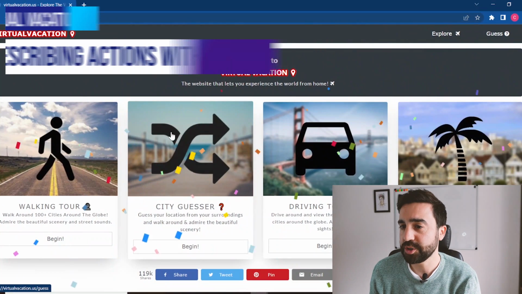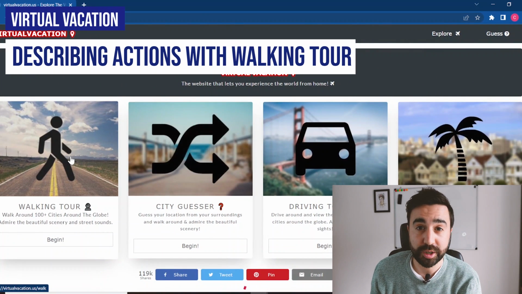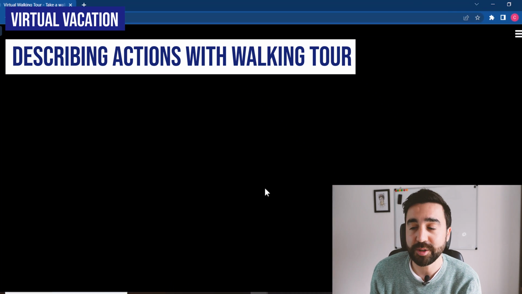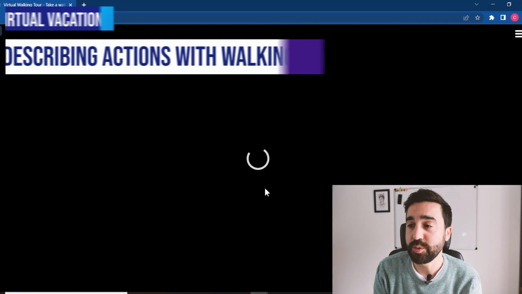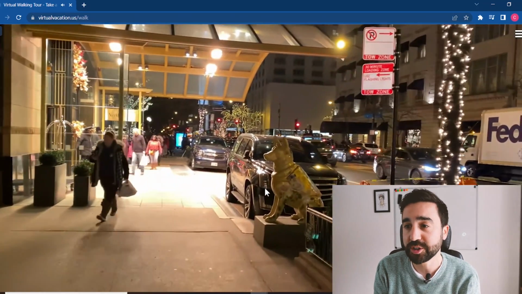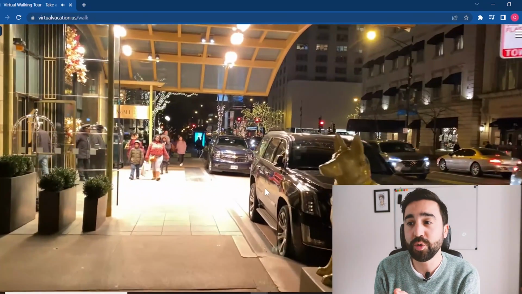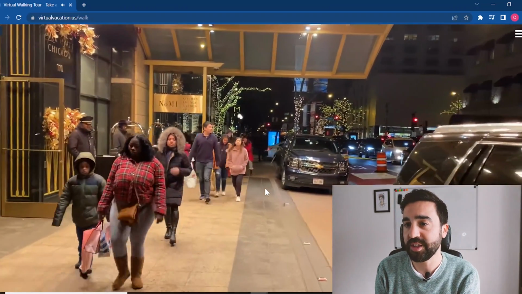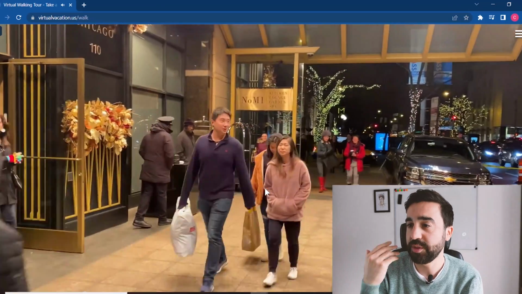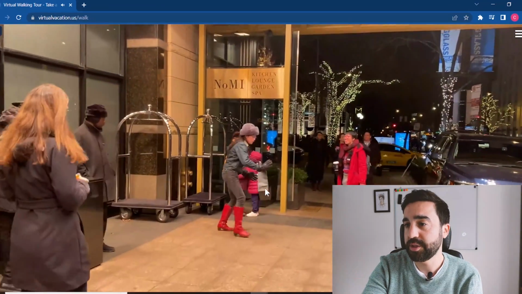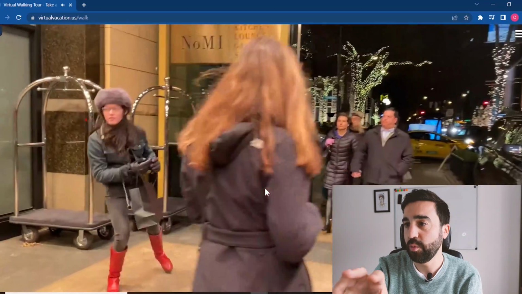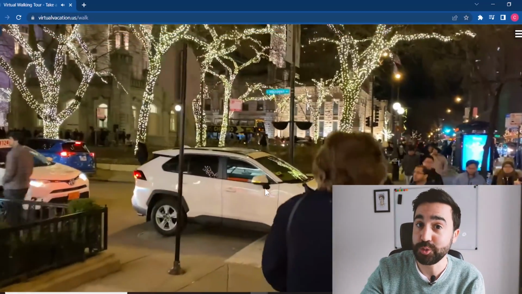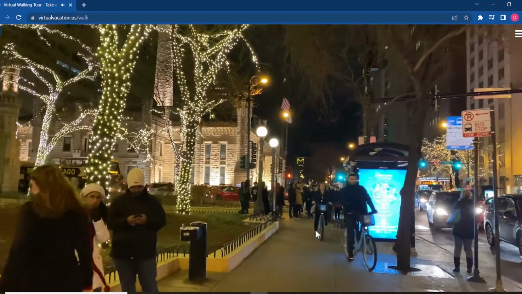So the option I'm going to choose for this is to do a walking tour. I'm going to choose, let's say, Chicago. I'm going to begin walking. Now with my students, we've already gone over the form, so the structure of the present continuous. All I want my students to do now is to use the present continuous to describe everything they see. So, for example, these people are walking, the 2 people at the hotel are working, these people are walking, maybe they're walking to work, this person is riding a bike.